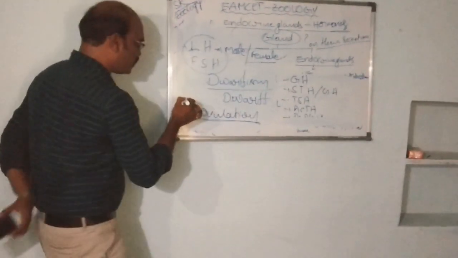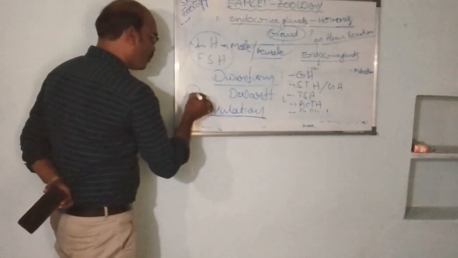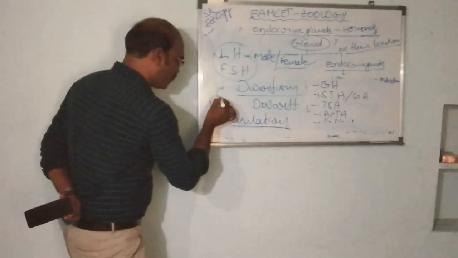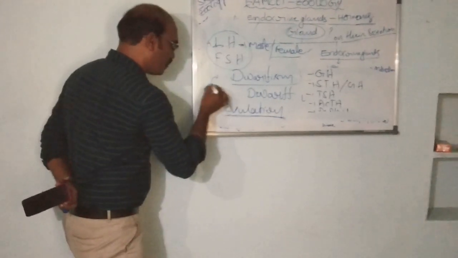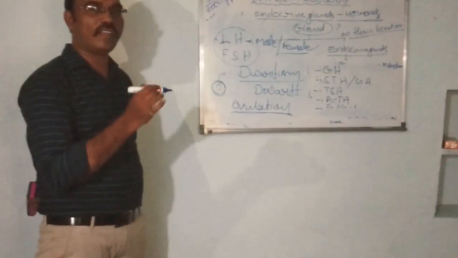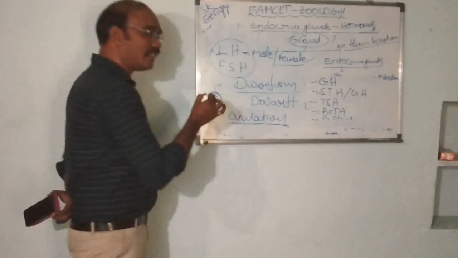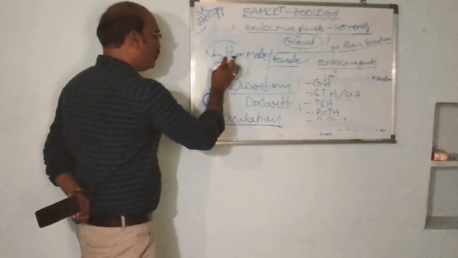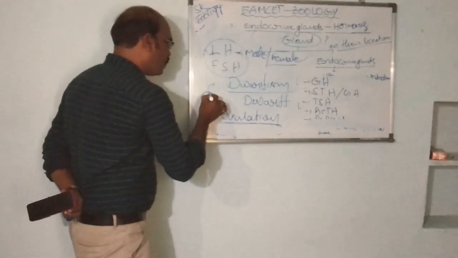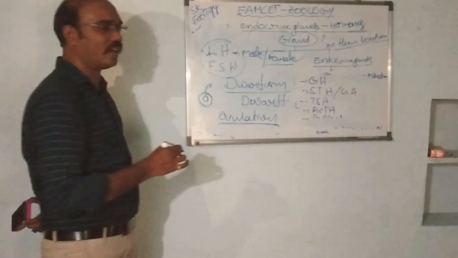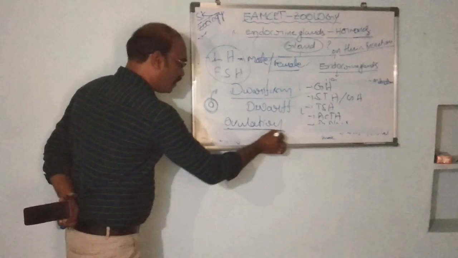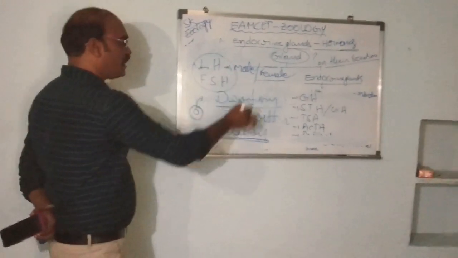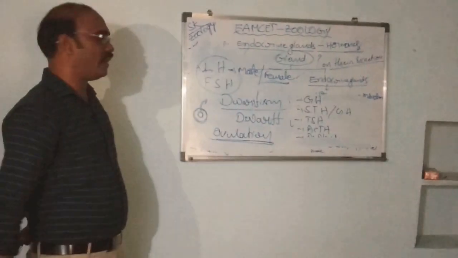What is ovulation? The discharge of the ovum from the ovarian follicle is called ovulation. This is the ovarian follicle, and it contains the ovum. When the matured ovarian follicle is in the presence of luteinizing hormone, the ovum is released from the ovarian follicle. That process is called ovulation. So in the presence of LH, ovulation occurs in the female.